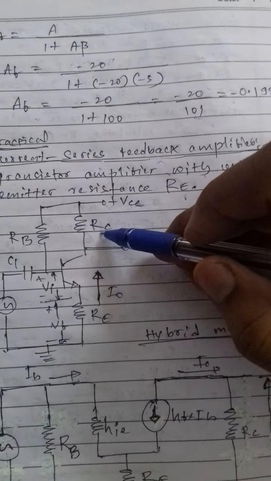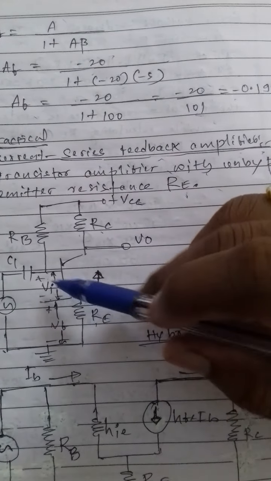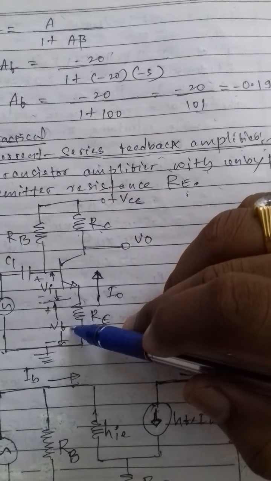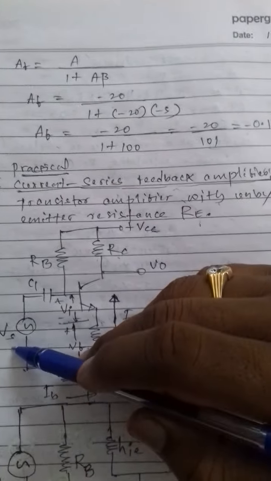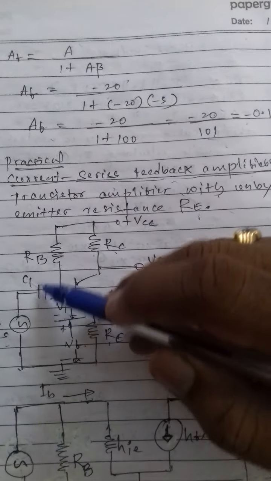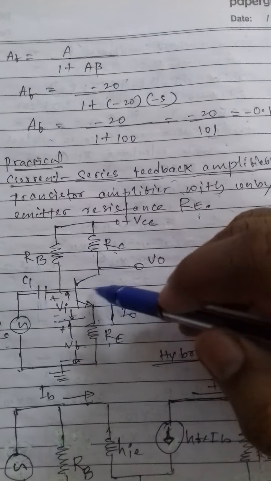Here there is a resistance Rc, resistance Re, and the resistance Rb, input voltage Vi, feedback voltage Vf and the source voltage Vs. A coupling capacitor is present at the input.